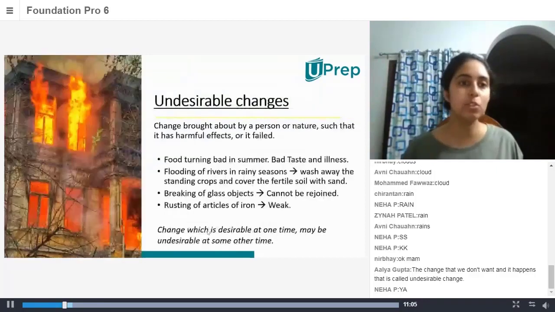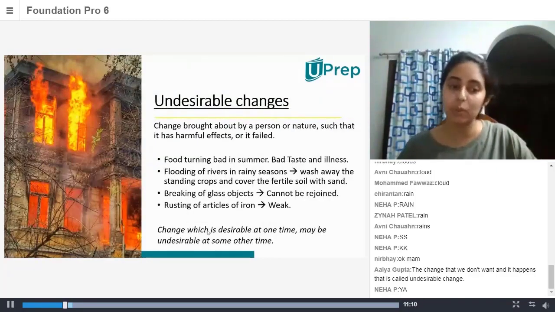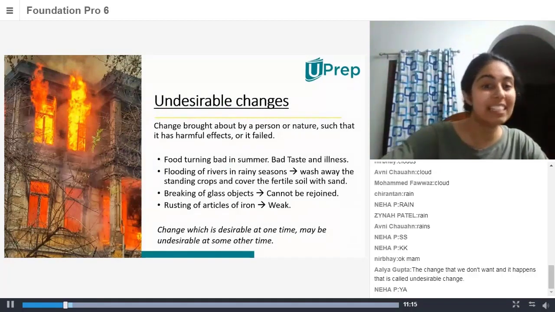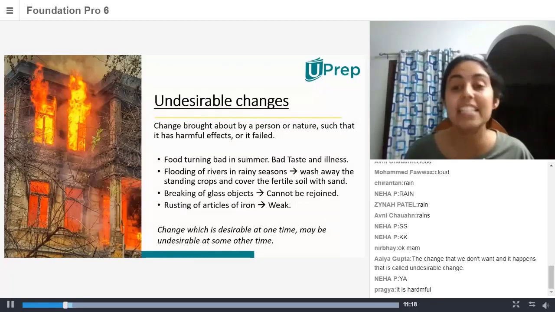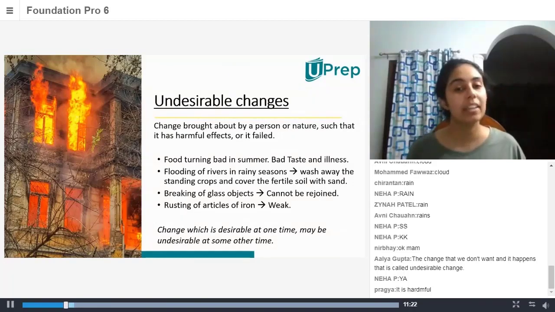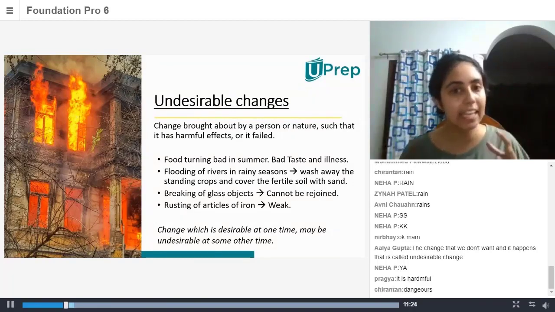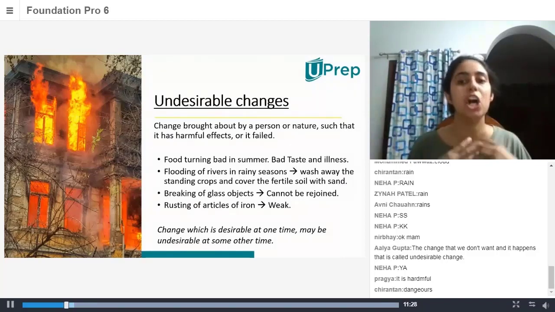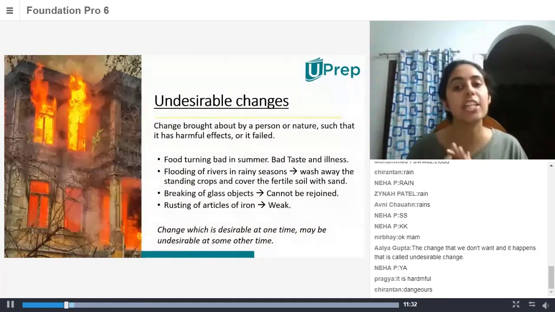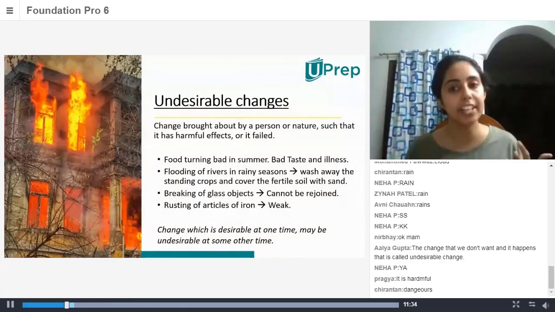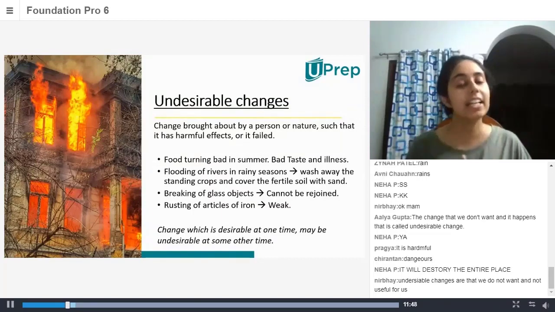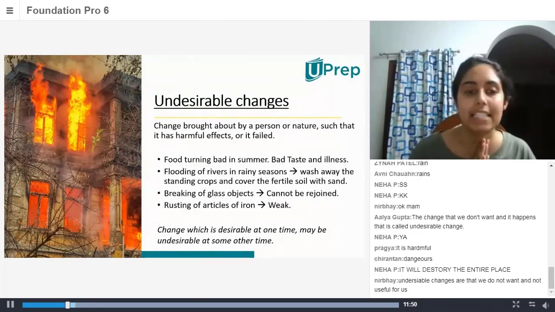But what happens when the same heat is burning the house? Then it is not useful to us. In fact, it is destructive and harmful to us. So when the same fire, the same heat, burns the house, it can be dangerous. So a change brought about by a person or nature such that it has harmful effects, such that it leads to failure, is called an undesirable change.